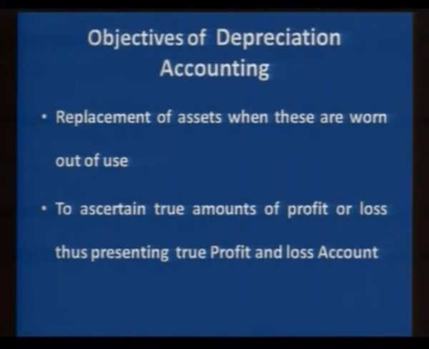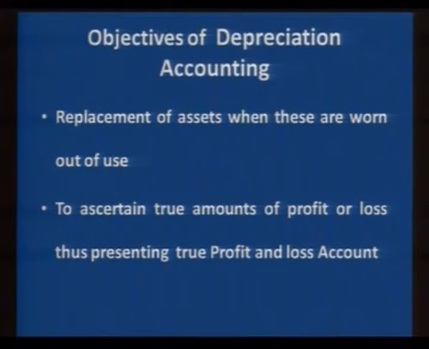So, what are the basic objectives of depreciation accounting? The meaning is clear, that we are systematically allocating the cost of the asset over its useful life of a number of years, but why do we do so? What are the objectives behind it? This is a very important question, and the most important reason why we charge depreciation is the first and most important objective: replacement of worn out assets.